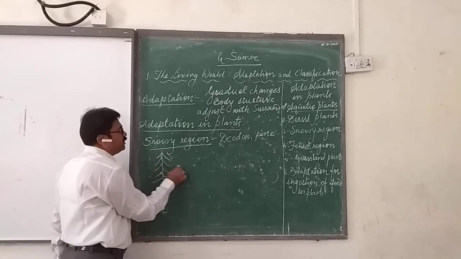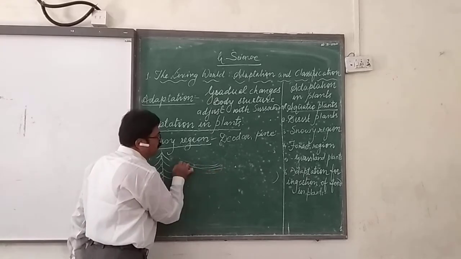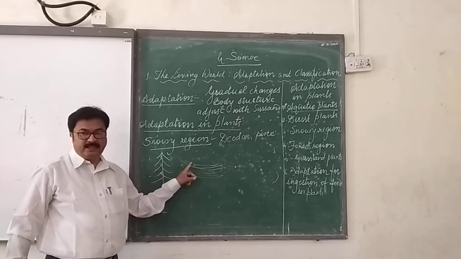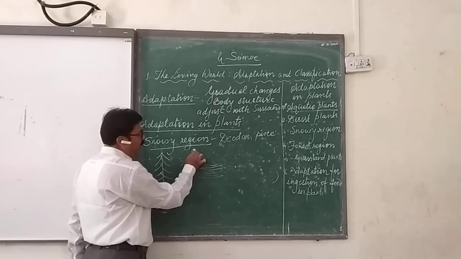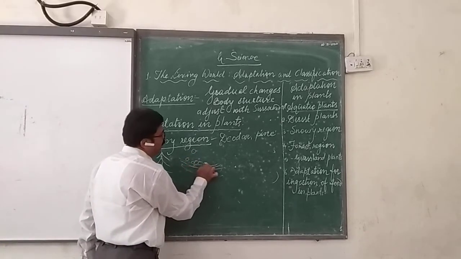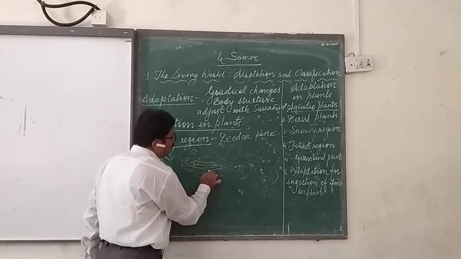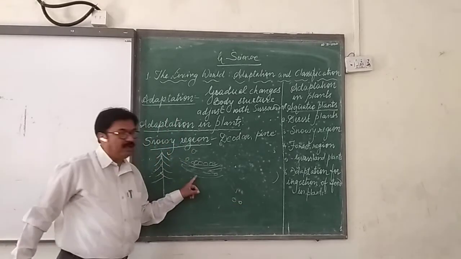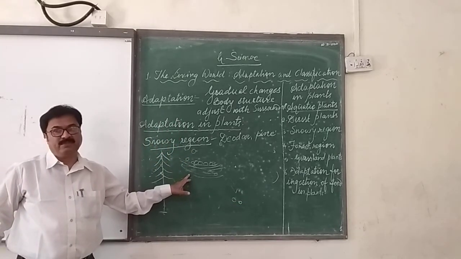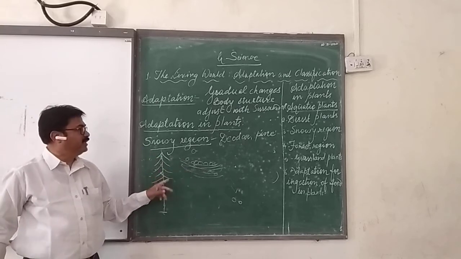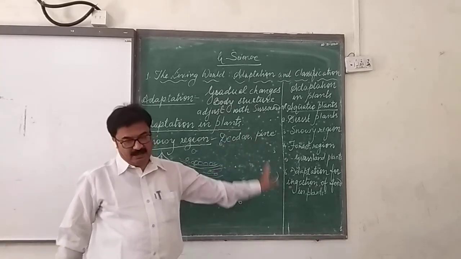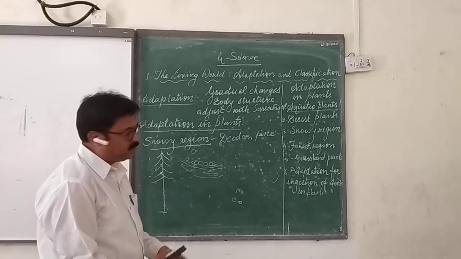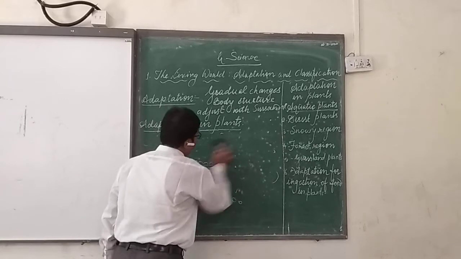Because in the leaf structure we see they are like this, in the middle shape, and that is helpful for them. Whenever there is snowfall, it gets accumulated on the surface of the leaves, and later it slides off. So because of that, the leaves cannot decompose. So this is one of the adaptations which has taken place in plants like deodar and pine.